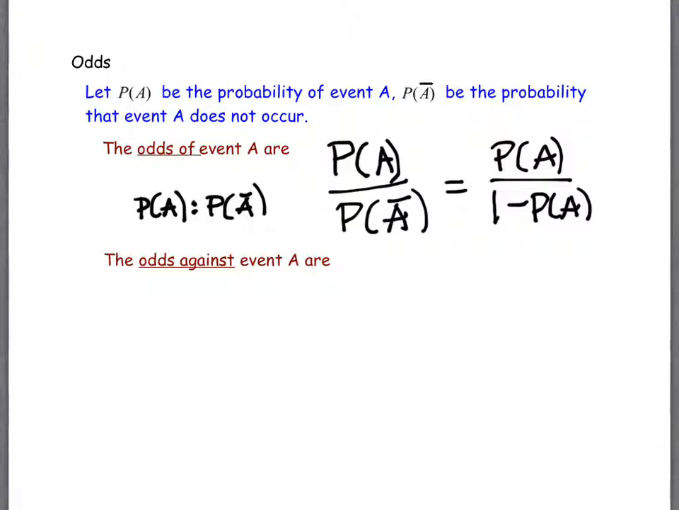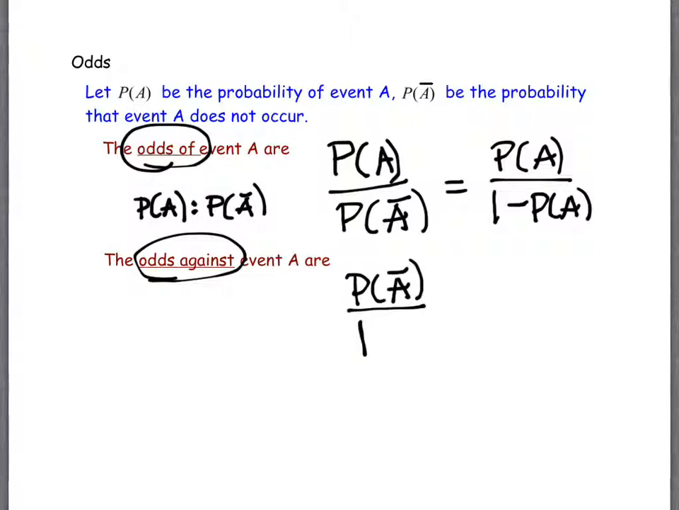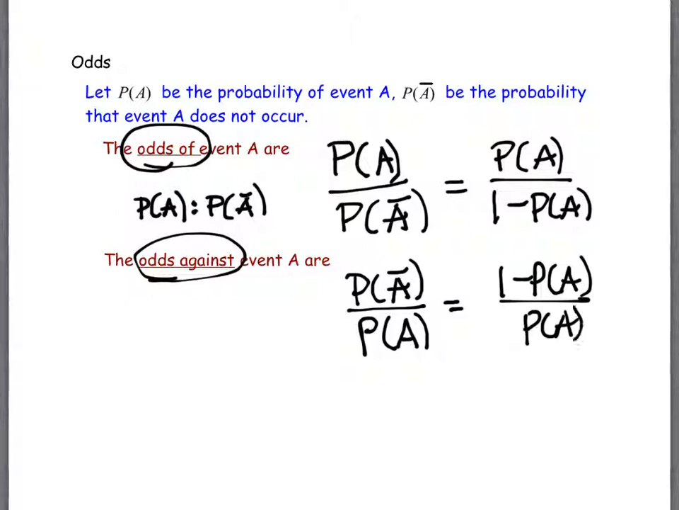Now, this is the odds of an event happening, like the likelihood that it will happen. The odds against is the likelihood that it doesn't happen. And all you have to do to get this is to flip all your fractions upside down. So it's the likelihood or the probability that the event doesn't happen compared to the likelihood or the probability that it does. So it'd be 1 minus the probability of A divided by the probability of A.